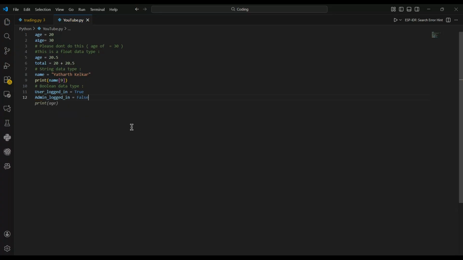So now these are the only two types of booleans, true or false. So this stays constant throughout the program. Well, you can of course alter it later on. Let's say at the start, both the user and admin are not logged in, and then later on the user is logged in. Then we can change it into true.